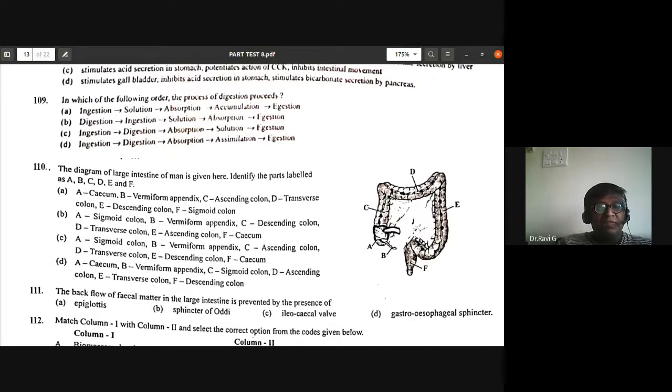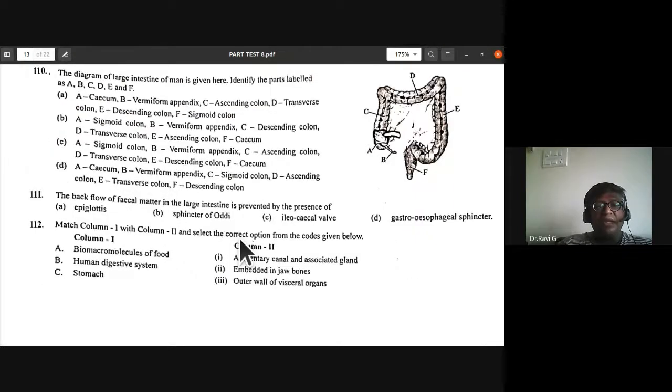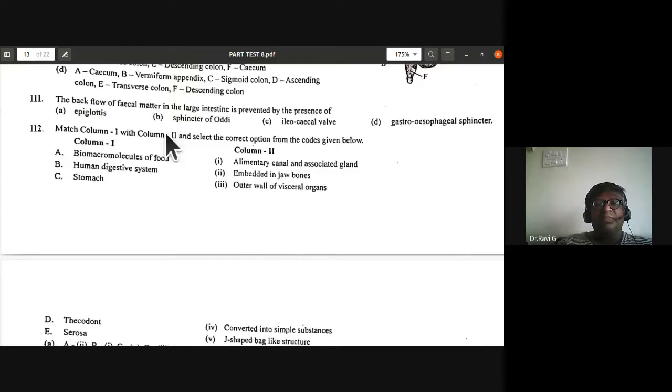So the 111th question. The backflow of fecal matter in the large intestine is prevented by the presence of, is it epiglottis? Epiglottis is not in the large intestine; it is in the windpipe, where it closes.